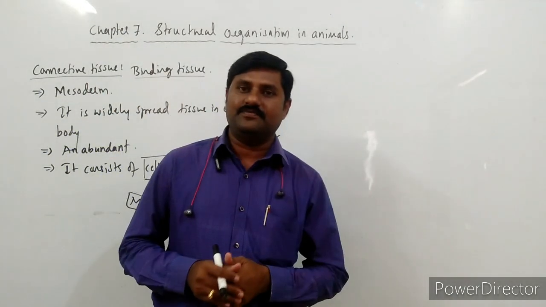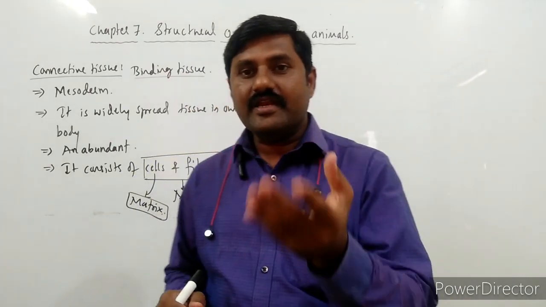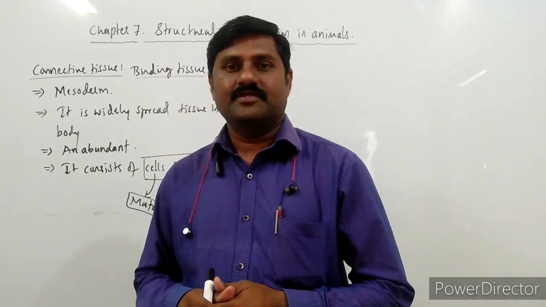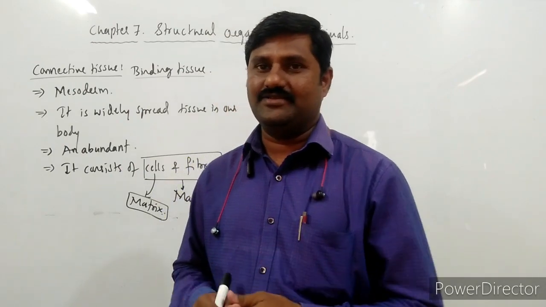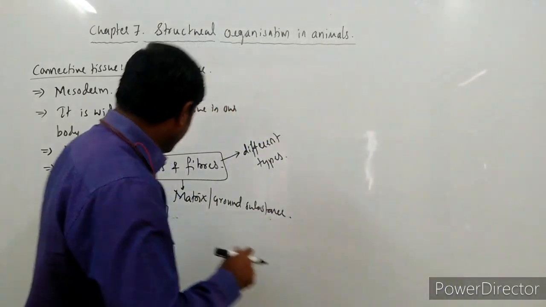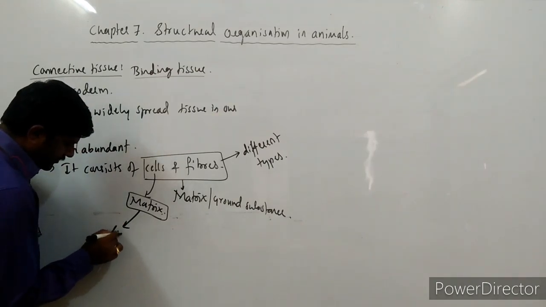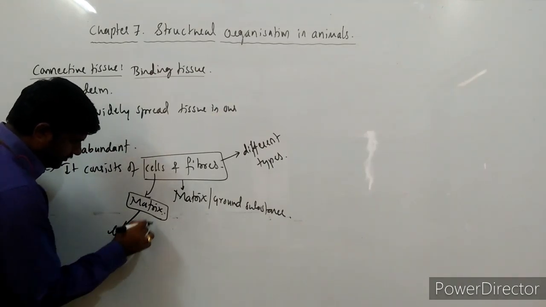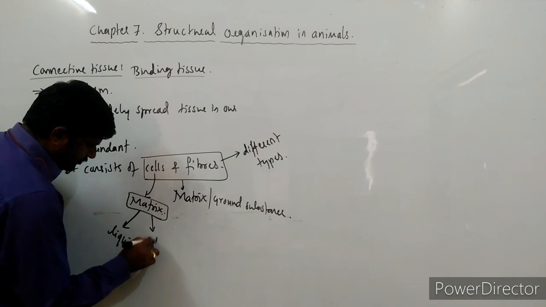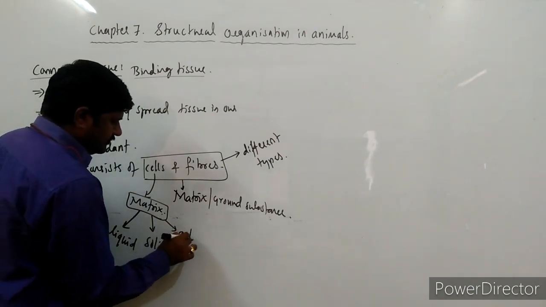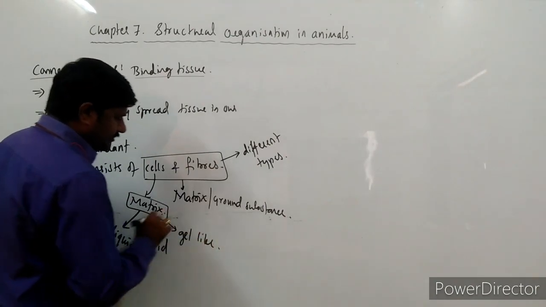And this matrix may be liquid in nature, sometimes it is gel-like, sometimes it is solid in nature. So the matrix may be liquid, or solid, or gel-like.